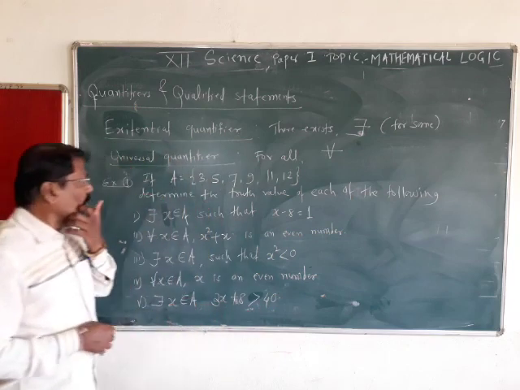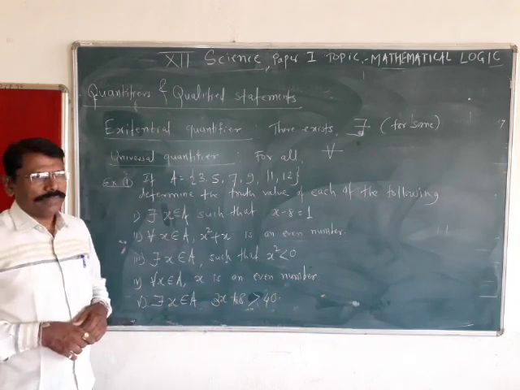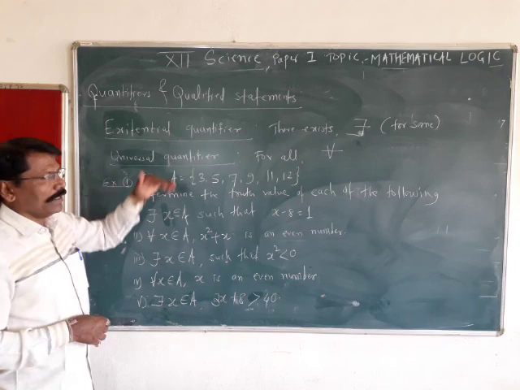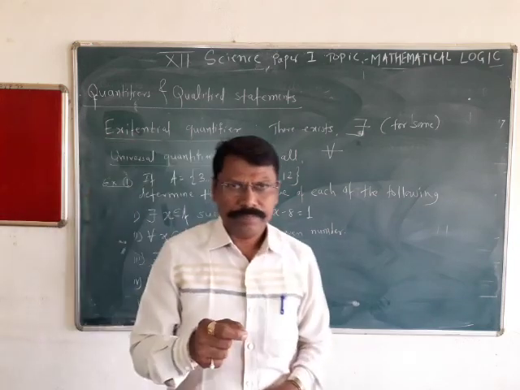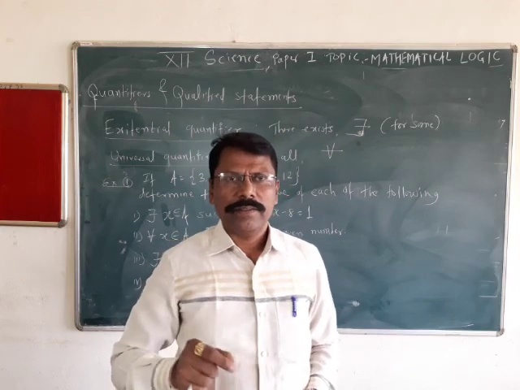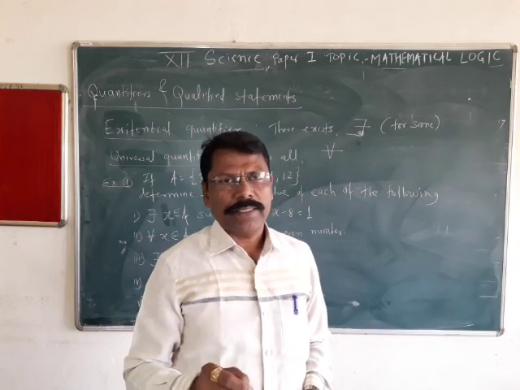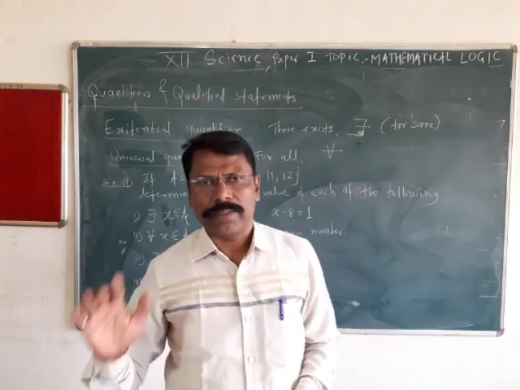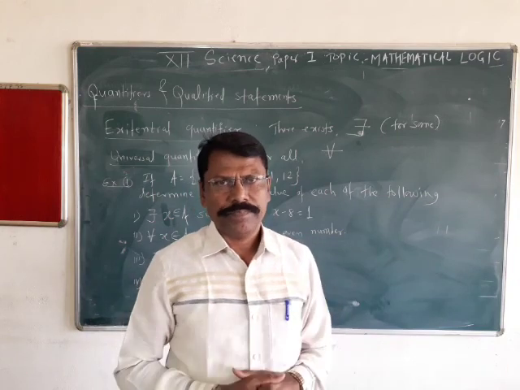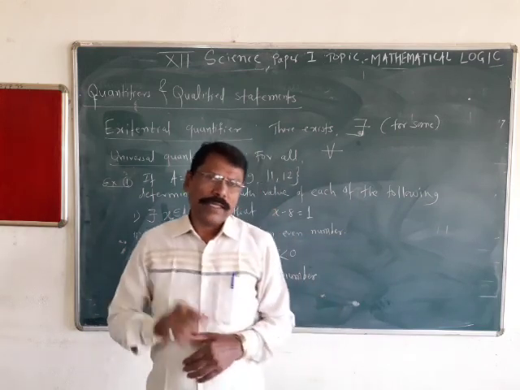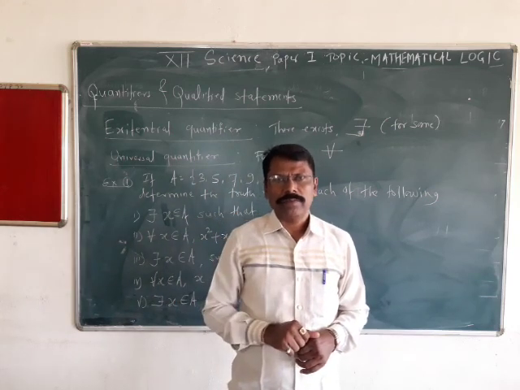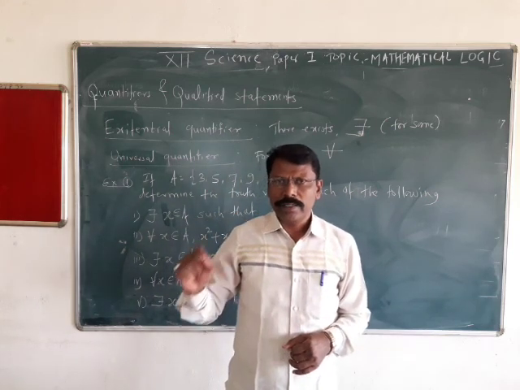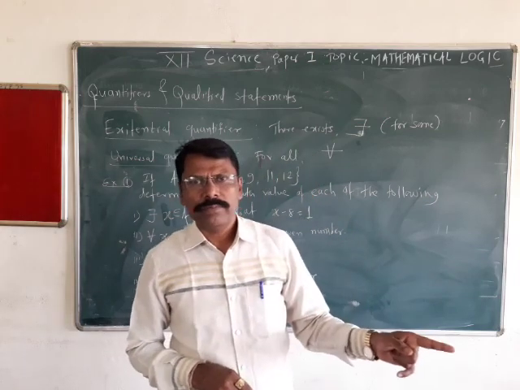Another one, for all, that is the universal quantifier, means when you put the condition, this condition is compulsory for each and every part of that particular thing. For example, x square is greater than or equal to 0 for all x belonging to R. Every real number has a square that is non-negative.